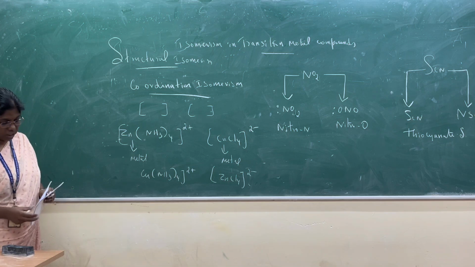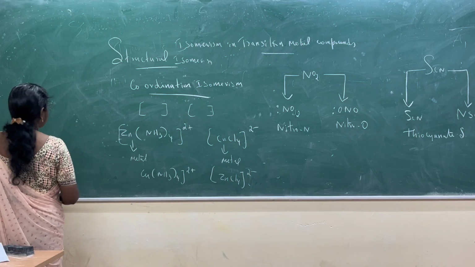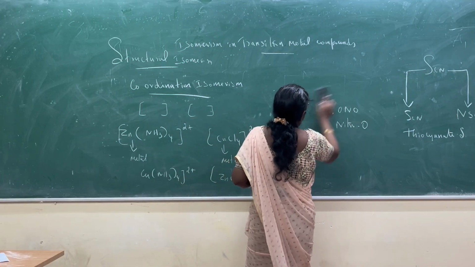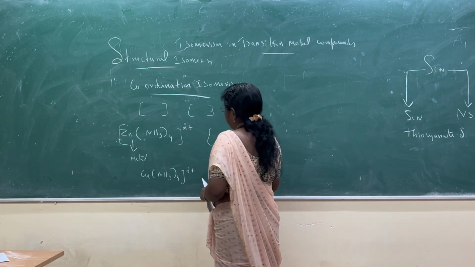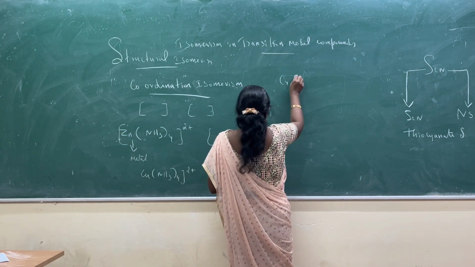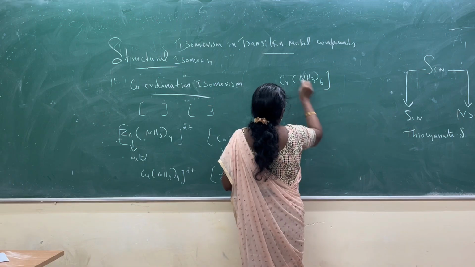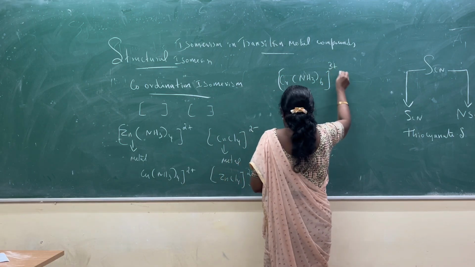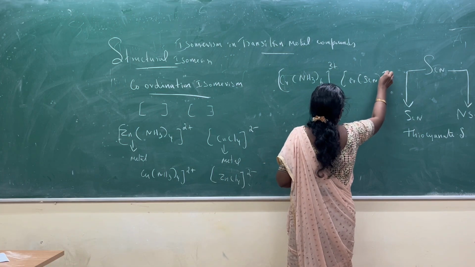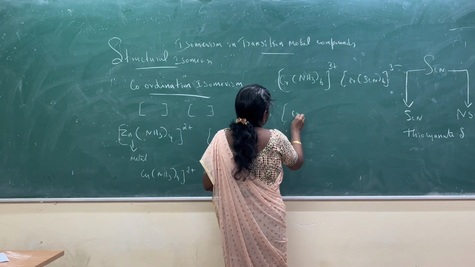Sometimes ligand swapping also occurs. So, the example for ligand swapping: either metal swapping or ligand swapping. This is an example for metal swapping. Another example: this is an example for ligand swapping.